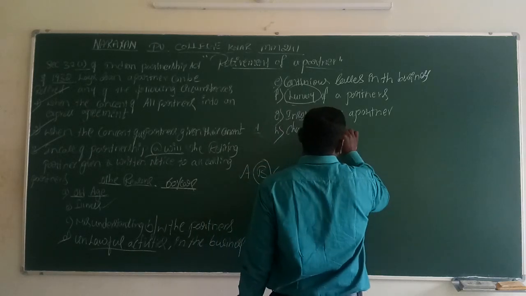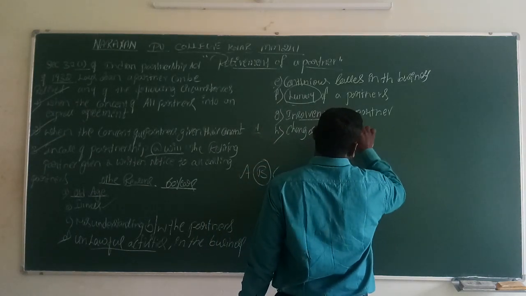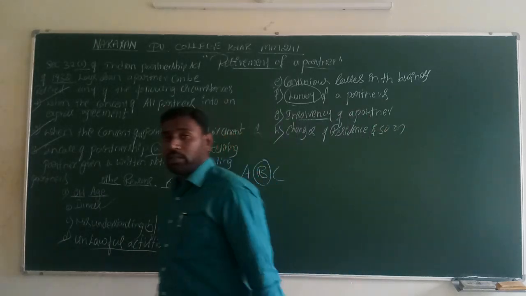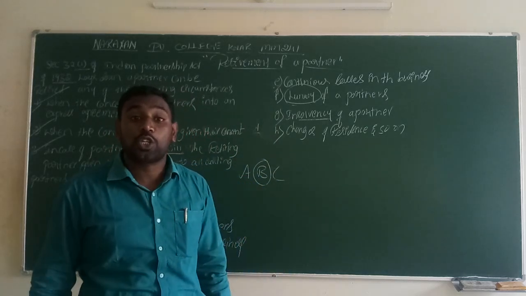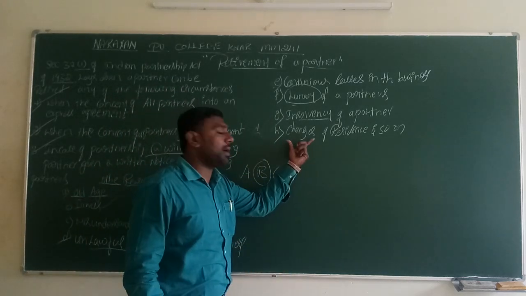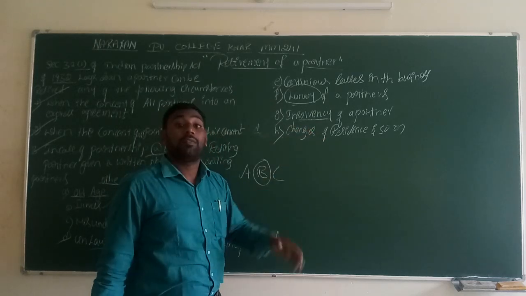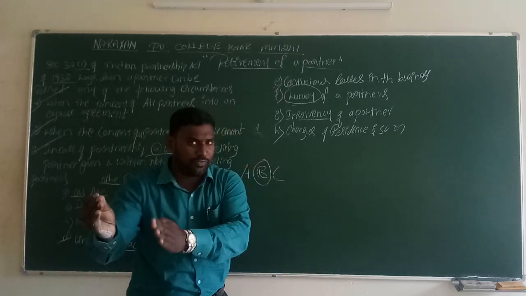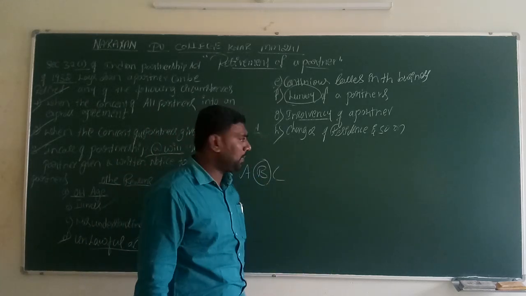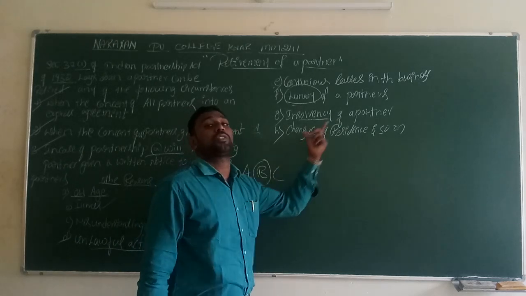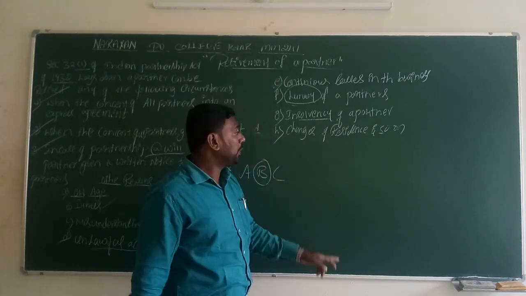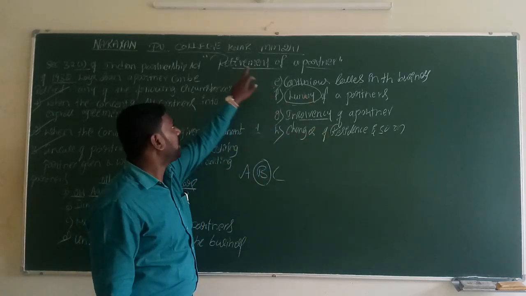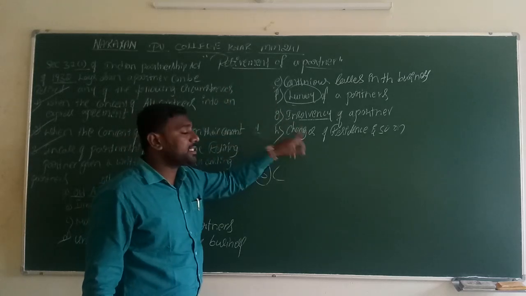If a partner has changed his residential address, or, for example, if a partner is an unmarried person, whether male or female, and after marriage shifts location to some other place, then during that time, the person who changes residence will be taken as retired. That is also one of the reasons.